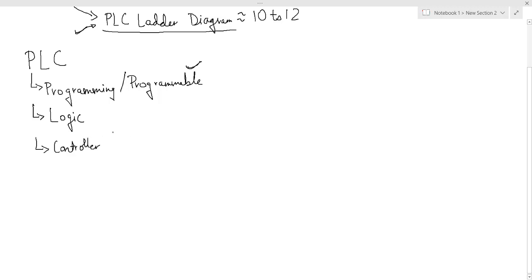Okay, so see, what is PLC basically? Now when I taught you the key elements of mechatronics, what were the main key elements of mechatronics? See, over here there was a summation point. From here there was an input signal conditioner. After the input signal conditioner there was an analog to digital converter. After the analog to digital converter there was this controller. Now what was the function of the controller?